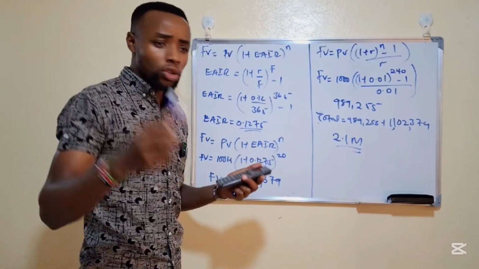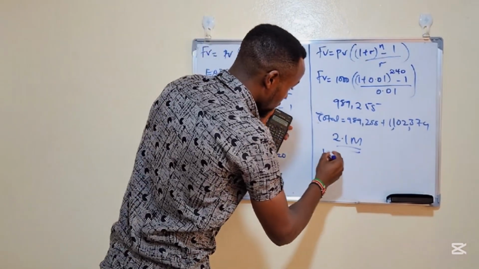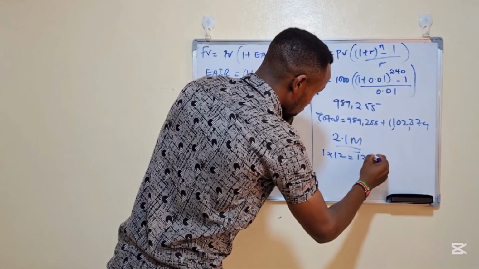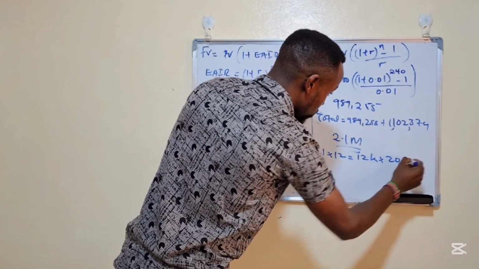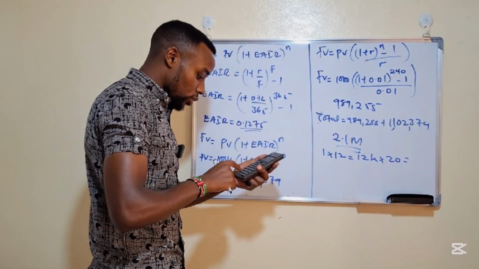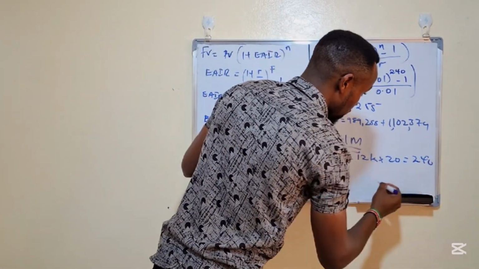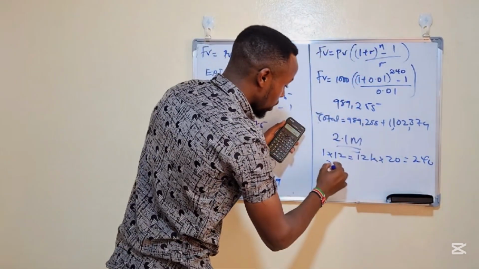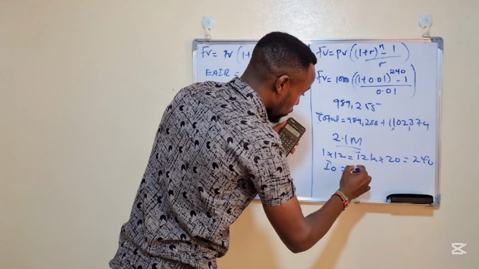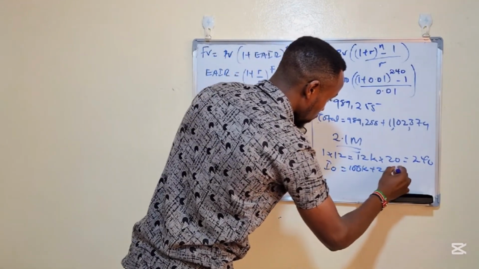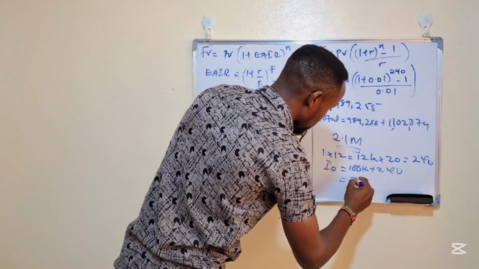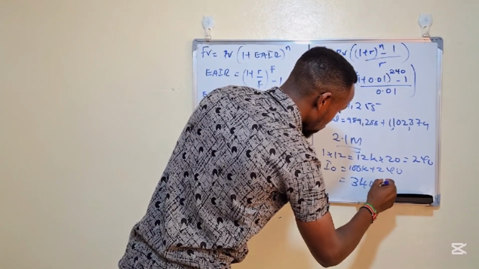Now, let's see the total contribution. 1K times 12 is equal to 12K, times 20 years is equal to how many? 12 times 20 is equal to 240,000. 240,000 plus the initial outlay of 100K, so you have contributed a total of 340K.